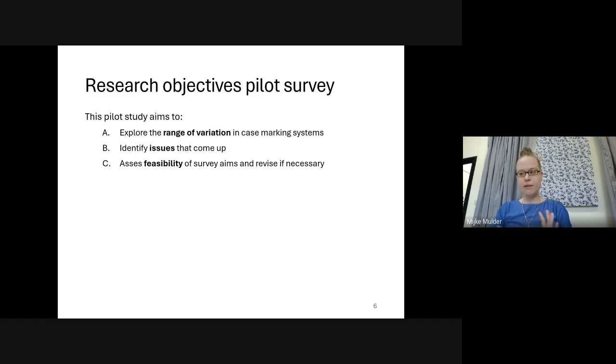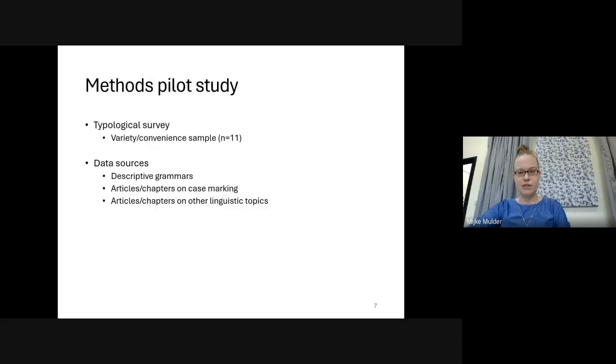The third aim is to assess the feasibility of the objectives of the full survey. So I will discuss each of these points, but first let's have a quick look at the methods and premises of this study.